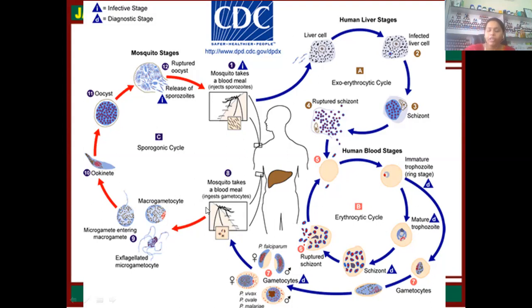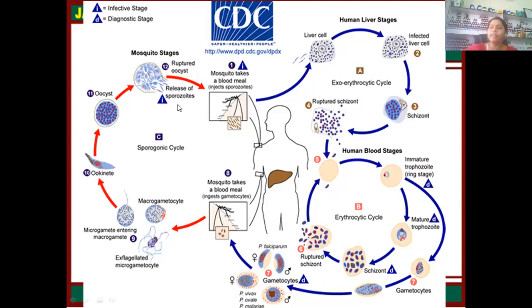After the blood meal in the mosquito, these gametocytes mature and make the macrogamete as well as the microgamete. The microgamete will transform into the male gamete and the macrogamete will transform into the female gamete. These will convert into the ookinete. The ookinete will form the oocyst. This oocyst pierces the mosquito's gut wall and goes into the salivary glands of the mosquito and releases sporozoites.